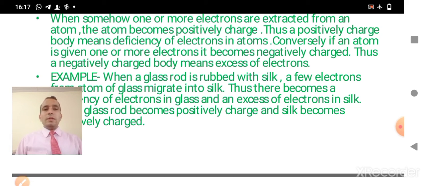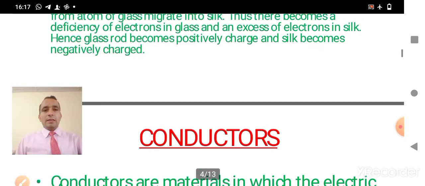So the glass rod becomes positively charged while the silk becomes negatively charged. It means a body which gains electrons will become negatively charged, while a body which loses electrons will become positively charged.